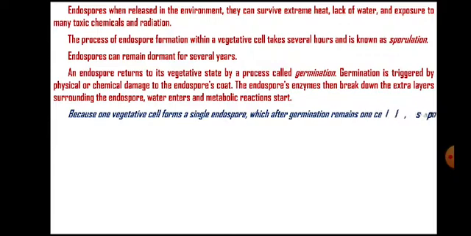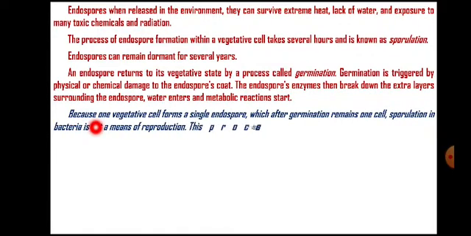Now we know that in the previous slide it is shown that one vegetative cell forms a single endospore, which after germination remains one cell. So sporulation in bacteria is not a method of reproduction. This is a very important statement. Reproduction means in which one cell gets divided into two or more cells. But here, one vegetative cell gives rise to one endospore, and one endospore, when it germinates, gives rise to one vegetative cell. So it does not increase the number of cells.